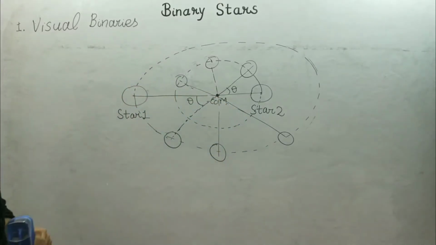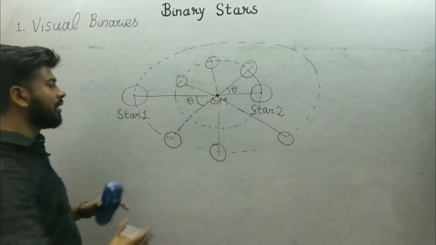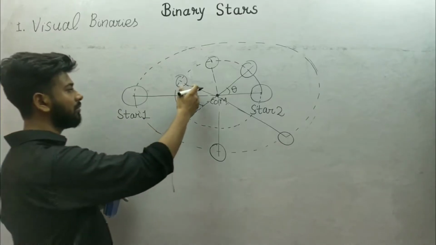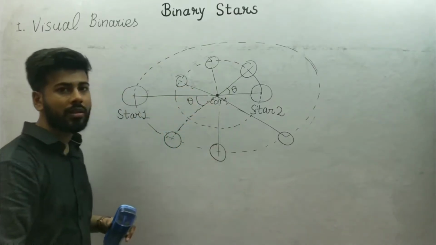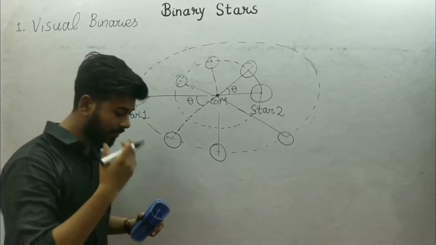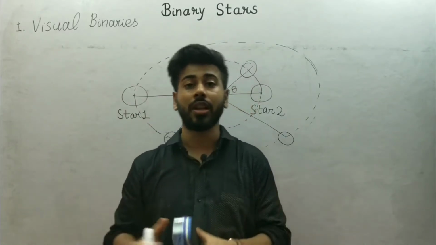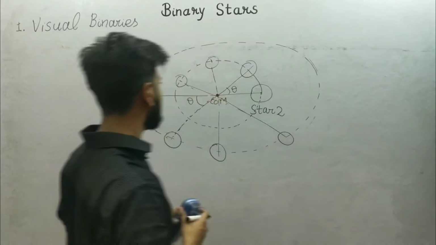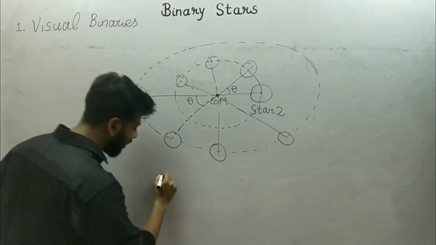So we can see that both stars move in a way that they make the same angle, or the same angular displacement. If they make the same angular displacement in the same time, then both stars have the same angular velocity.